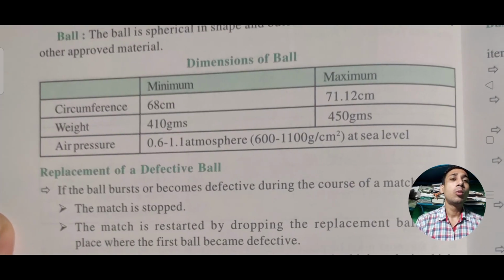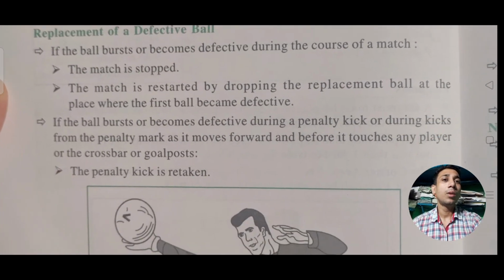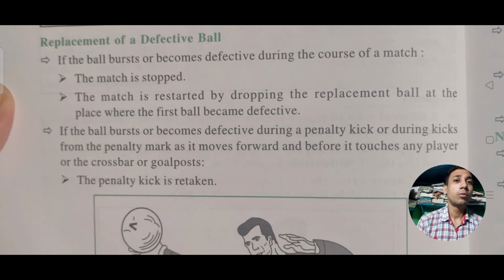Thereafter, the dimensions of the ball. The circumference should be a minimum of 68 centimeters and a maximum of 71.12 centimeters, not more than this. The weight should be 410 grams to 450 grams; it should also not be more than that. The air pressure is about 0.6 to 1.1 atmospheres at sea level. These are the things we have to keep in mind while purchasing a football.